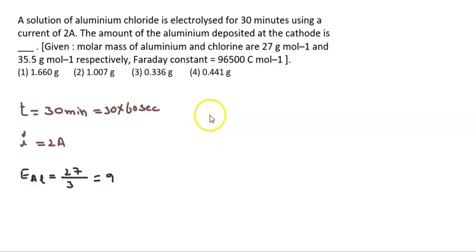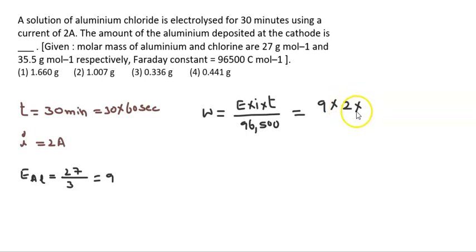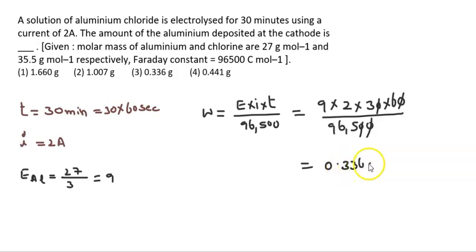According to Faraday's first law, weight of the aluminium deposited is equal to equivalent weight into I into t by 96,500. That will be equal to equivalent weight 9, current 2 amperes, and time in seconds 30 into 60 by 96,500. So 0 cancels here, 0 cancels here. If you calculate this value, you get 0.336 grams. That is option 3, which is the correct answer for this question.